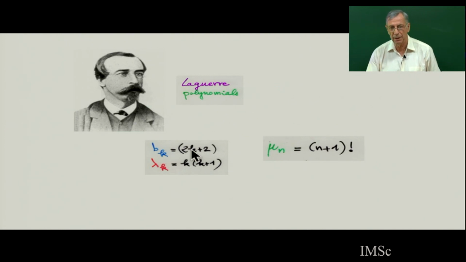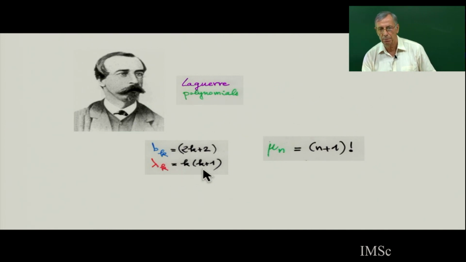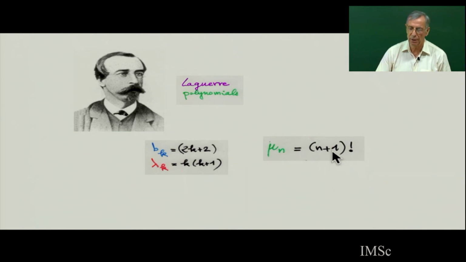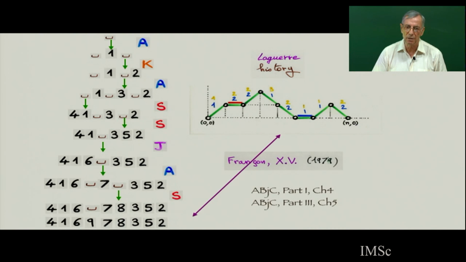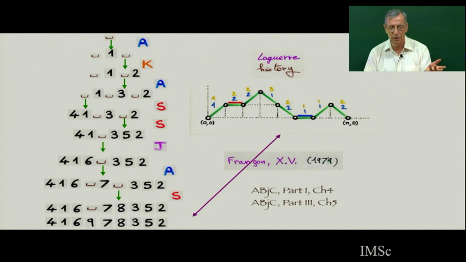So Laguerre polynomial is b_k equal 2k plus 2, and lambda_k equal k(k plus 1). And this gives you the moment equal (n plus 1) factorial. So we will do in the class, this will be chapter 2, the Laguerre. So Laguerre history is going to be weighted, more complicated. There will be 2 colors. There will be a Motzkin path with some color on the level. And every step will be weighted, going up, going down, going blue, going red. And there will be a bijection, which shows that the moments of the Laguerre polynomial for alpha equal 1 are going to be (n plus 1) factorial.